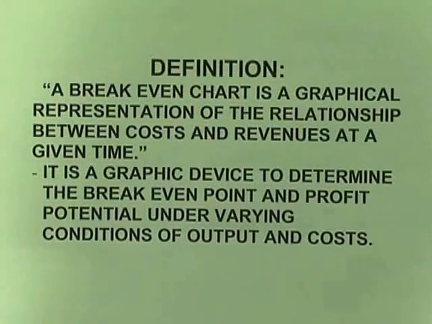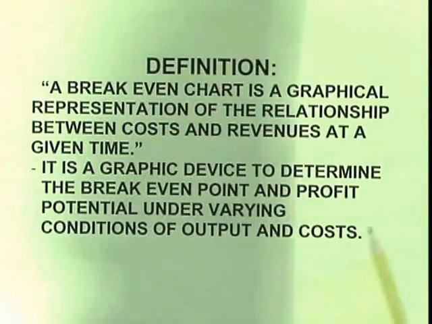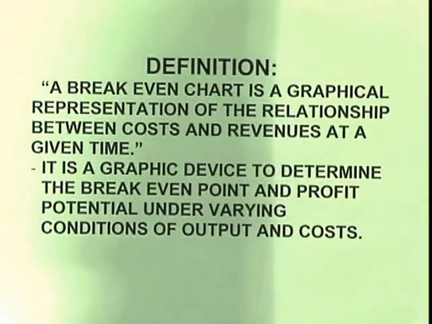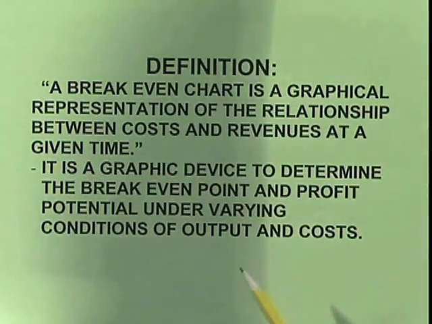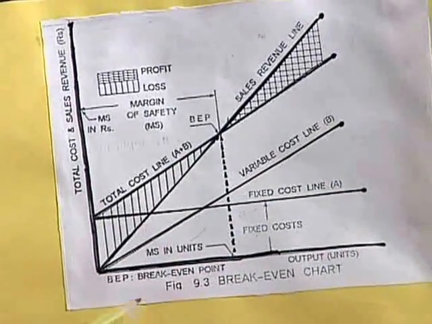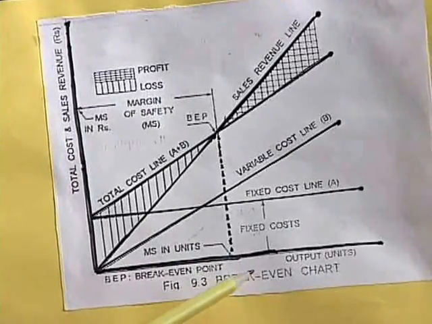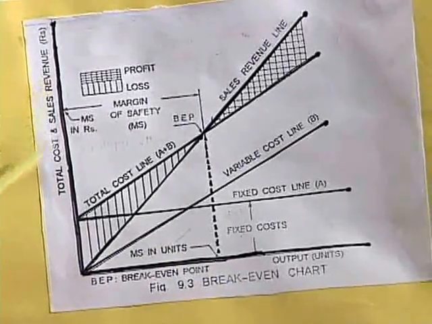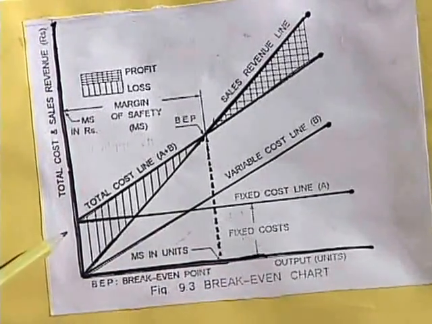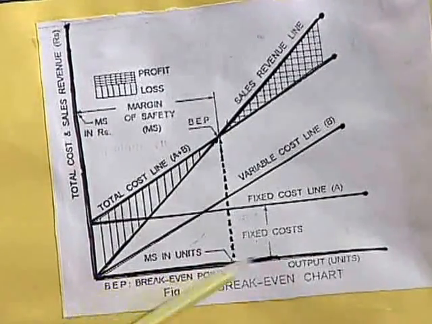Right, now let us see this particular chart, how this break even chart is drawn or shown. On the x axis we have total sales in volume, whereas here it is cost.